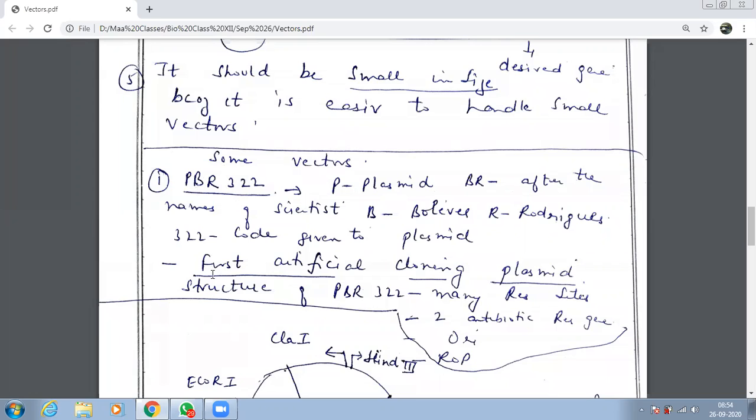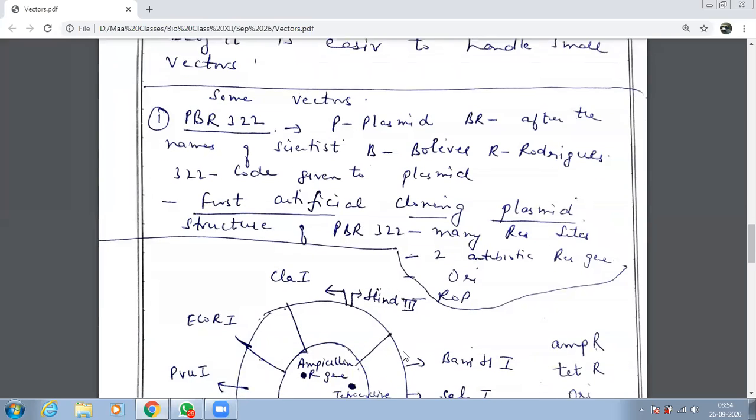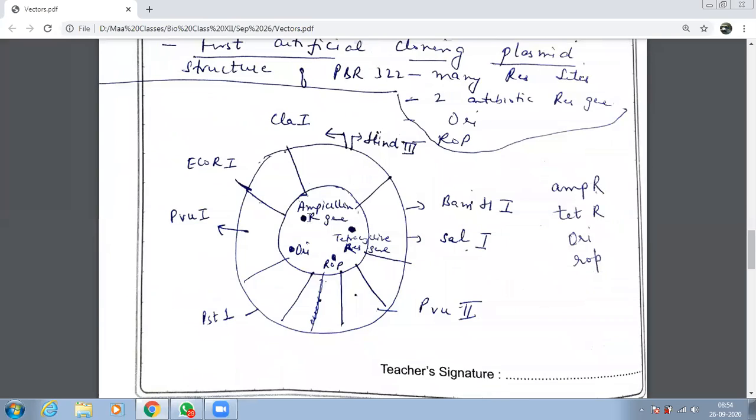This is a very special vector because this is the first artificial cloning plasmid. It has how many restriction sites? 8 restriction sites. And it has 2 antibiotic resistant genes. This is one ampicillin resistant gene, and this is tetracycline gene. It has ORI, it has ROP also. So all the 4 things are present, and it is also small in size. If you see, all the 5 characters are there. 5 things are already there.